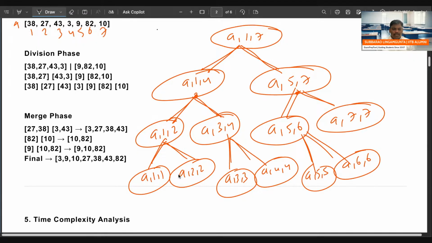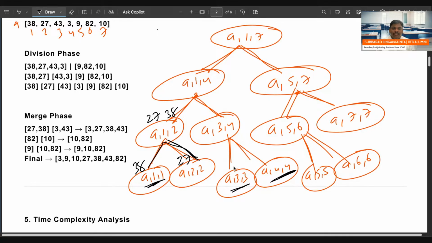See this one, combine. Left one element, what is the first element? 38. Right, the second element, what is the second element? 27. Now I am doing combine. Remember, combine is nothing but left one element, right one element. After combining two elements in the sorted order, it became 27, 38. It's called combine.